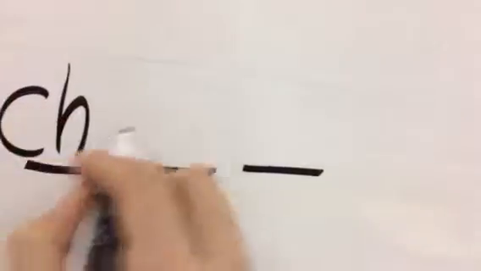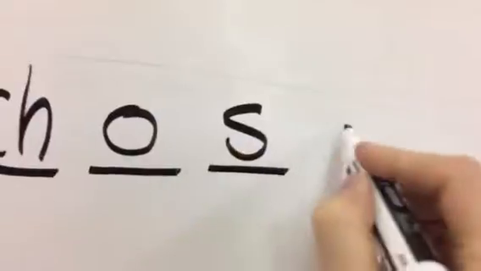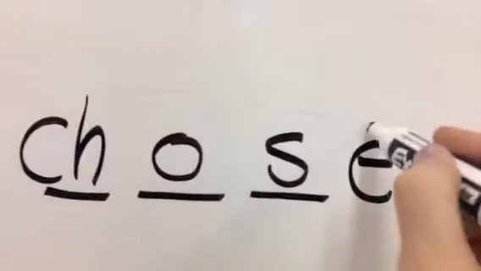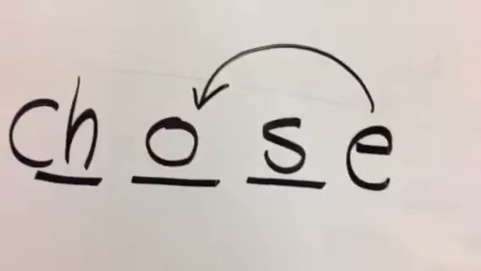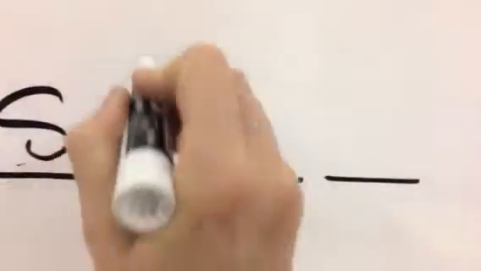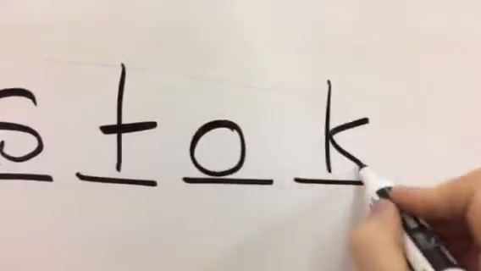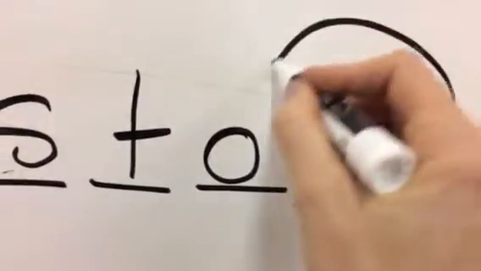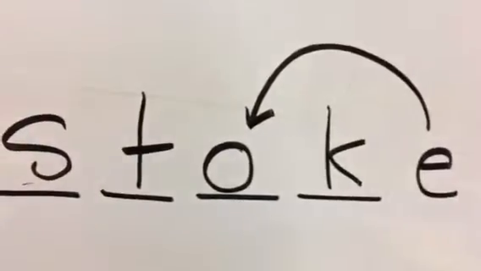Chose. Ch. O. S. Sorry, my apologies. Chose. Ch. O. S. And a silent E at the end. Silent E jumps over and makes the O vowel say his name, O. Stoke. St. O. K. Silent E at the end. Jumps over and makes the vowel say his name.